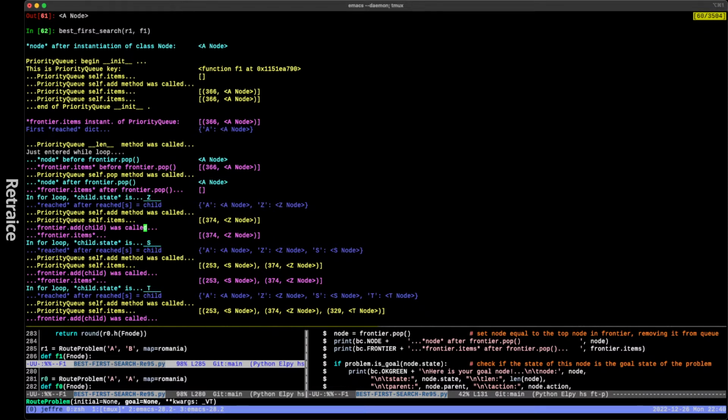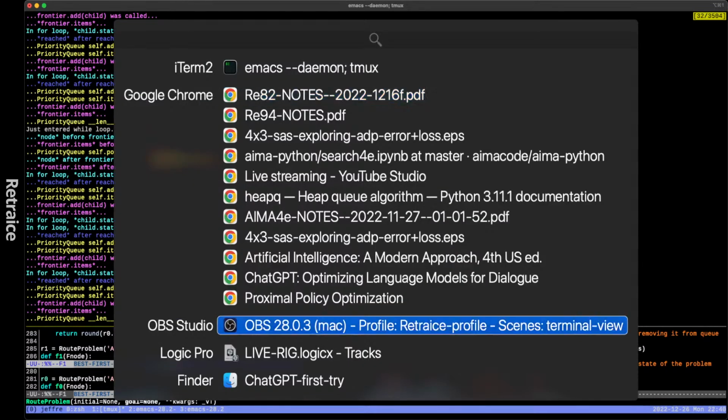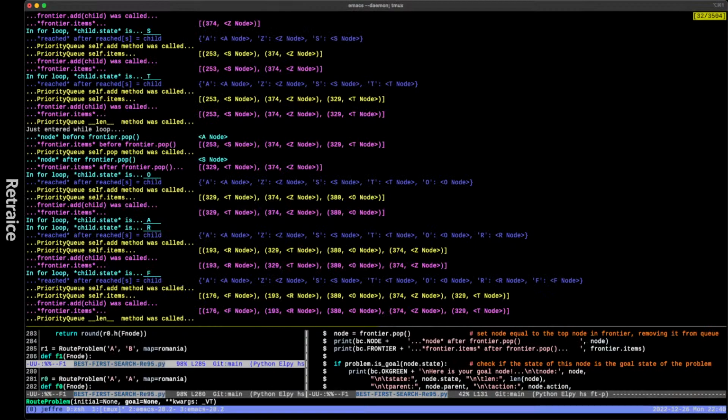Okay, so we go down through and we get into the child for loop. ZST is where we always start. When we start at the A node, ZST are always the child nodes. What does it choose? It chooses S. Let's see if that makes good common sense to us. It's trying to get to B. That's a good decision, a great decision, even though I can't pronounce the word decision.